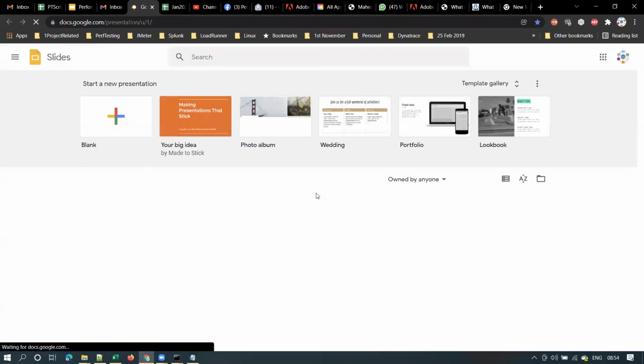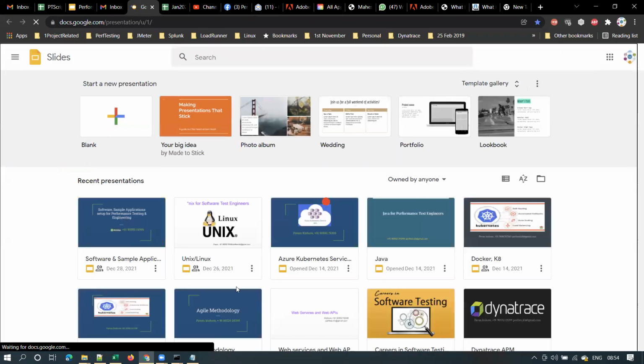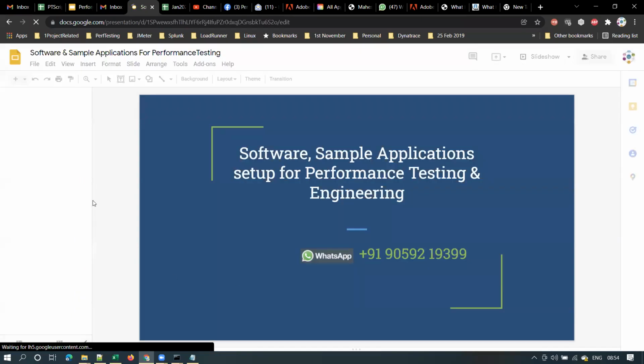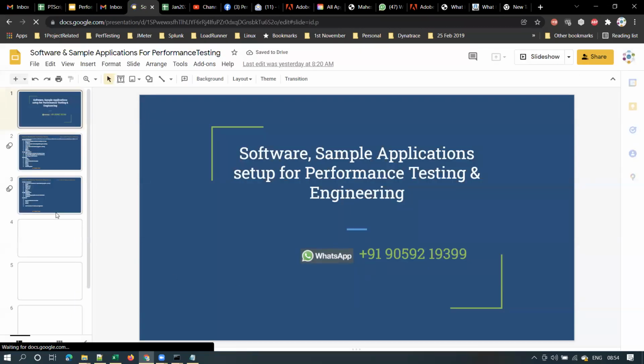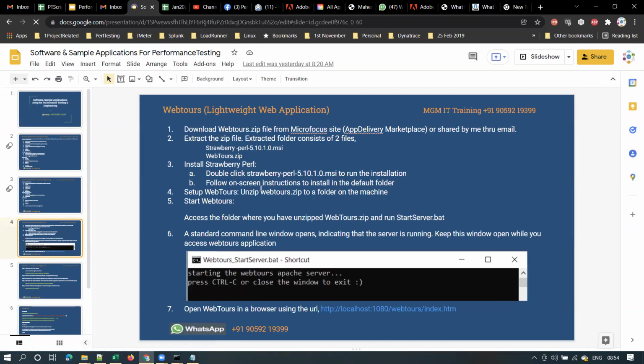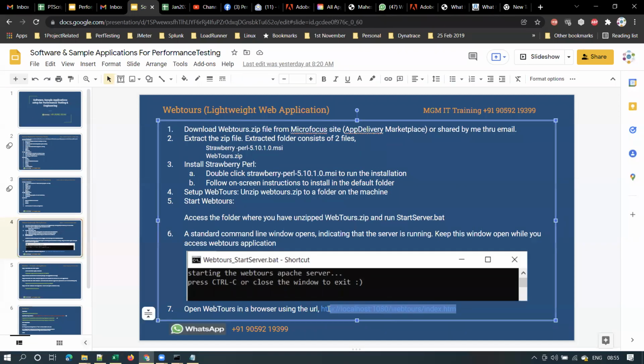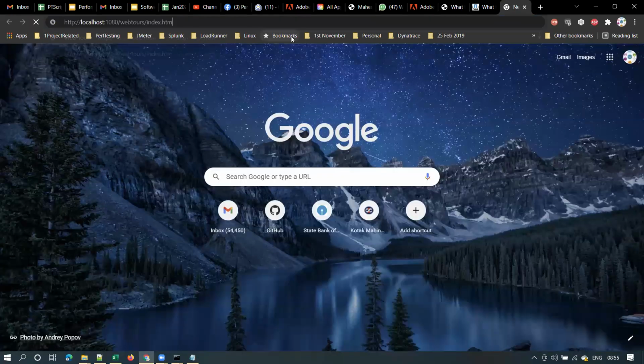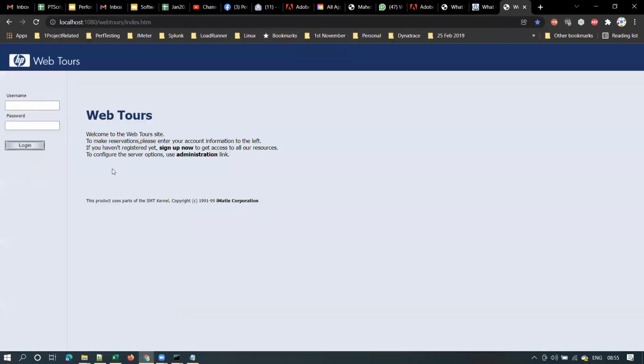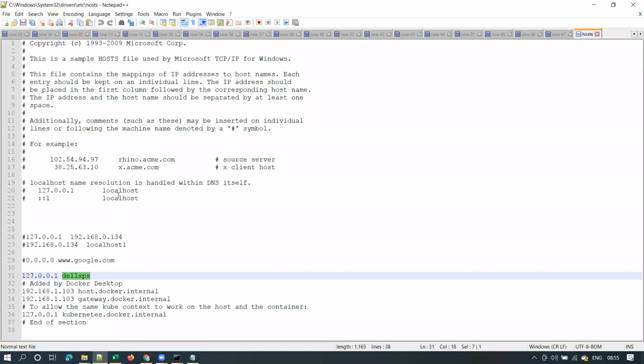listed out the steps for setting up that sample application. Yeah. So this is the URL of that sample application. Those who attended yesterday's session are aware of this. I'm typing that URL over here. So I am able to access that application. Observe here, I gave localhost, which is the default name of my machine, which is defined in the host file.